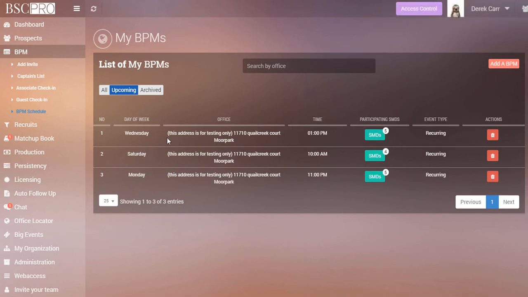And then you just need to make sure that this list is up to date. It stays up to date whenever you're planning a new event. Go ahead and add it in here, a one-time event, so that it shows up, because you have to have this updated for your team to be able to add names to the correct things. If you have any other questions about managing your BPM schedule, just click your little help button in the bottom right-hand corner of any page on BSCpro and send us a message.